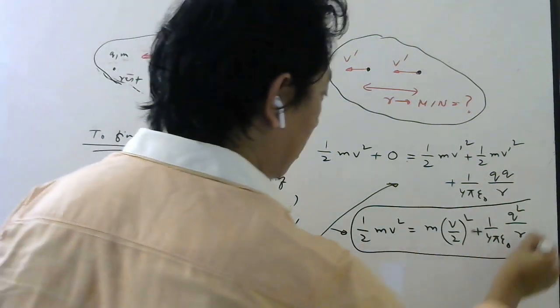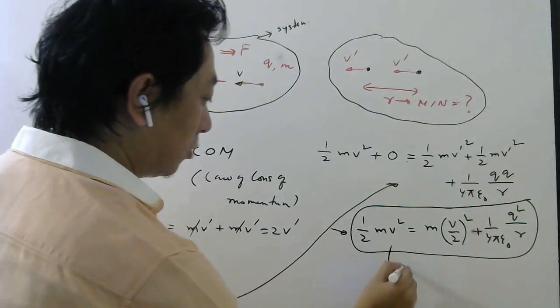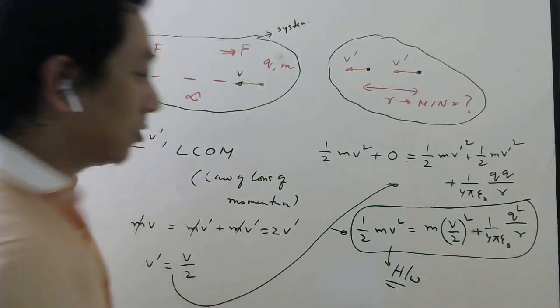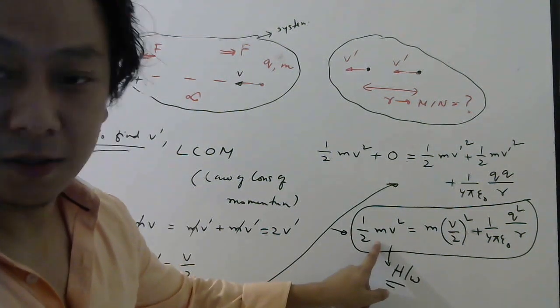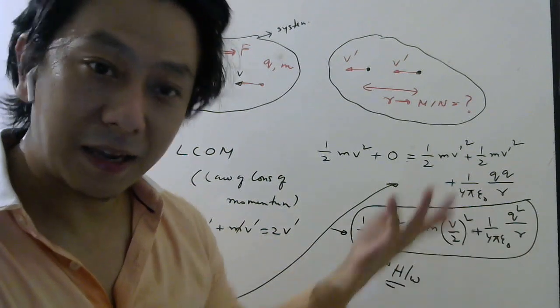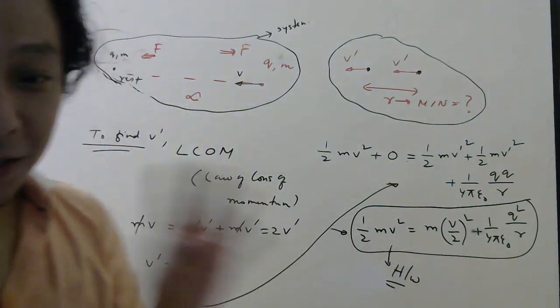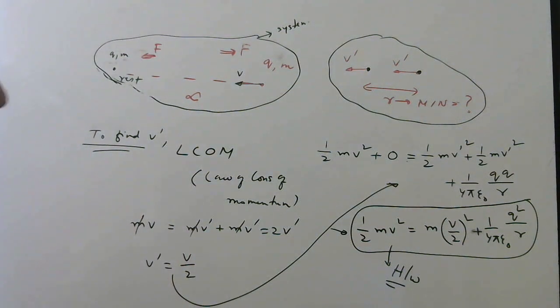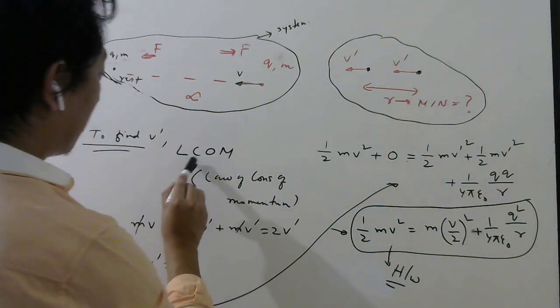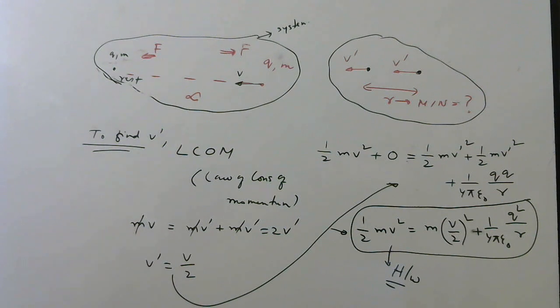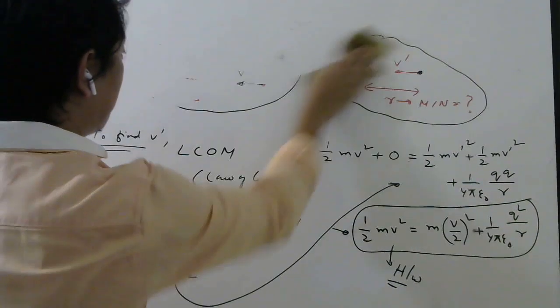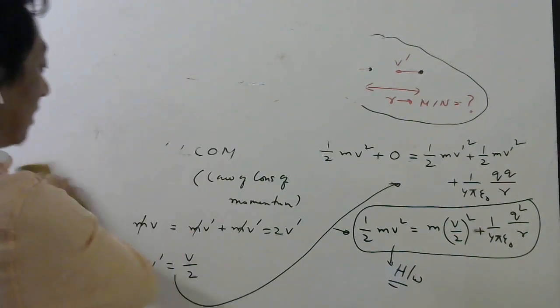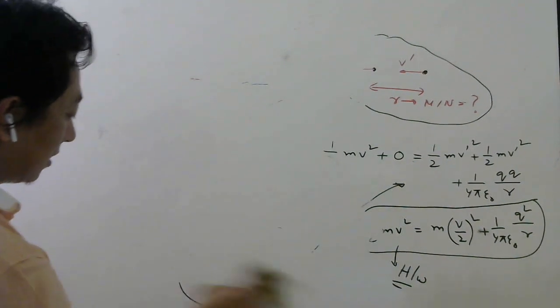So I will now ask you to do this homework yourself. Bring this side, then you can easily find r like I have done till now. But the only difference here, students, was that v dash also you have to find. And how to find v dash? By using the law of conservation of momentum, which says the total momentum of the system is conserved if there are no external forces on the system.